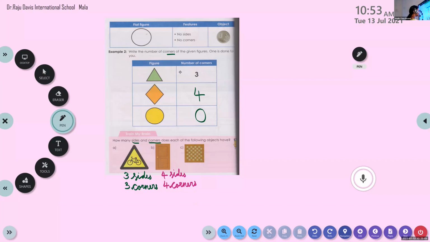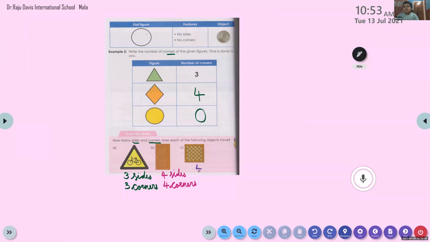So we can write the answer. Four sides, S-I-D-E-S, four sides, four corners. What is special about a square? What about the sides? All the sides are equal, or equal in length. Very good. All the sides are equal. All the sides are the same.